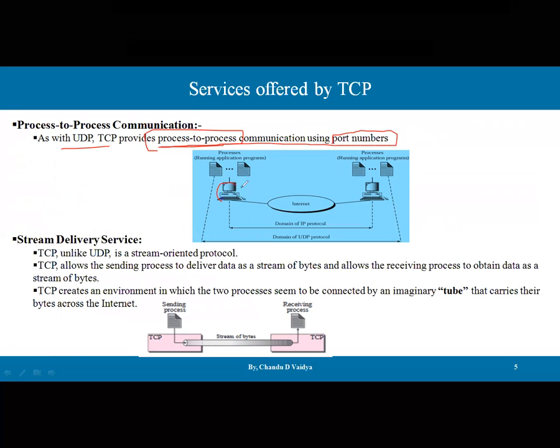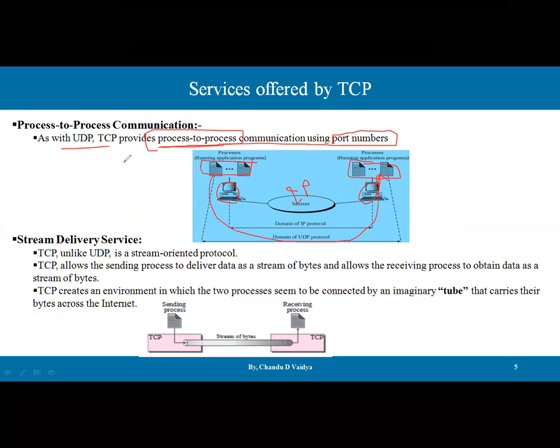Consider this is the sender computer, and this is the receiver computer. Computer-to-computer connection can happen with the IP address, but the processes running on that particular computer require port numbers. So process-to-process communication can be handled via this TCP protocol. This is process-to-process communication.